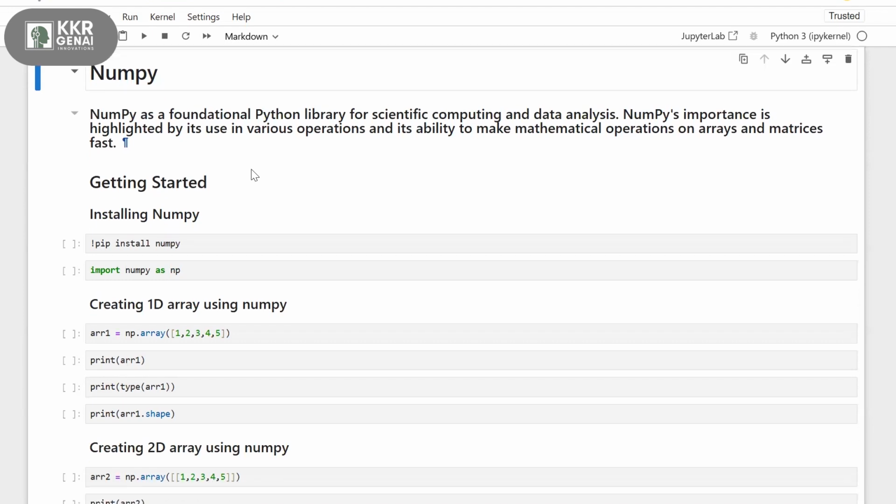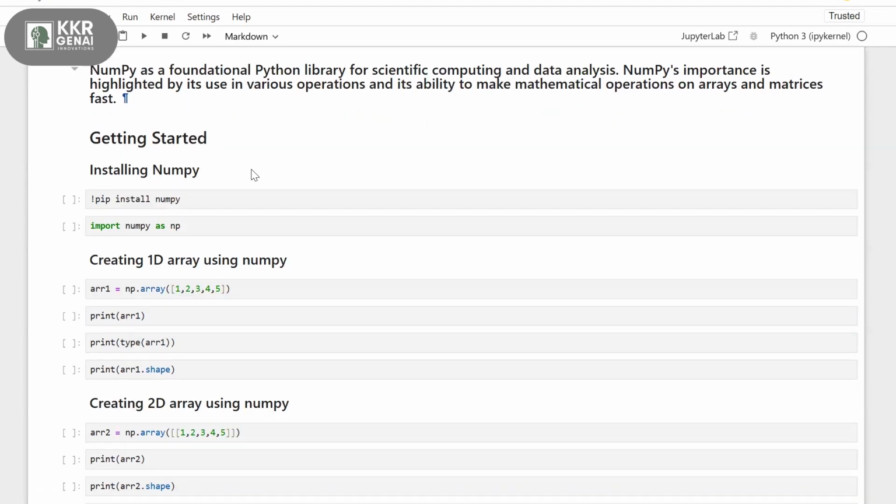Today's agenda: first we'll explore NumPy and see how it is useful, then we'll dive into Pandas and see how it helps handle real world data, and later we'll look at regular expressions. These are very important to start with before going to machine learning, deep learning, and natural language processing.